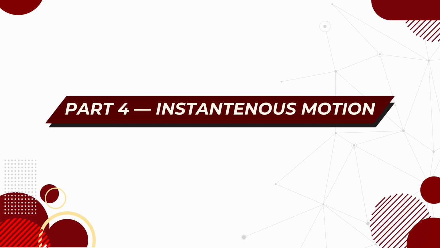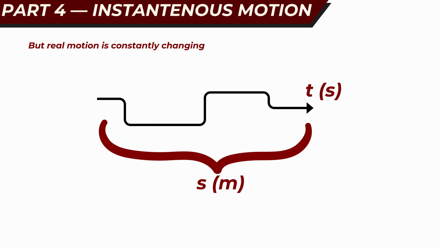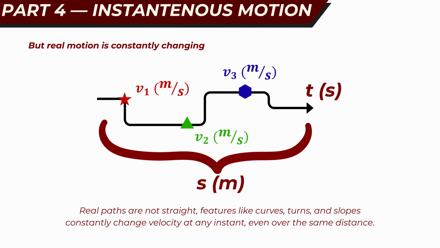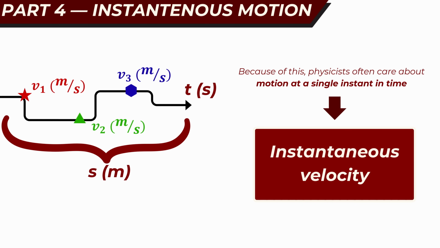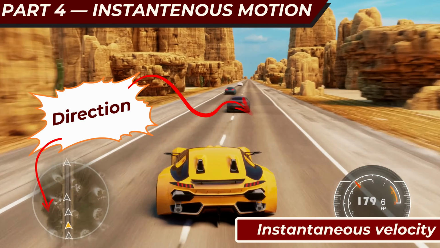Part 4. Instantaneous motion. Average quantities are useful for describing motion over a period of time, but real motion is constantly changing. A car may move faster, slower, stop, turn, or accelerate at different moments. Because of this, physicists often care about motion at a single instant in time. This idea is called instantaneous velocity. Instantaneous velocity describes how fast an object is moving and in which direction at a specific moment.